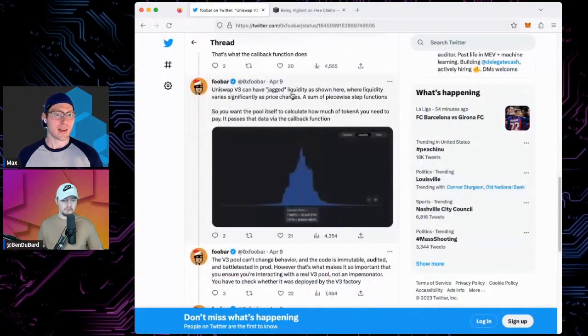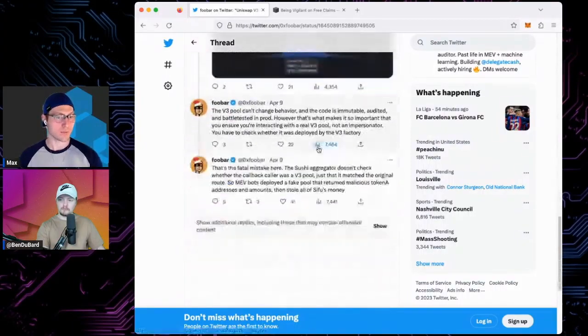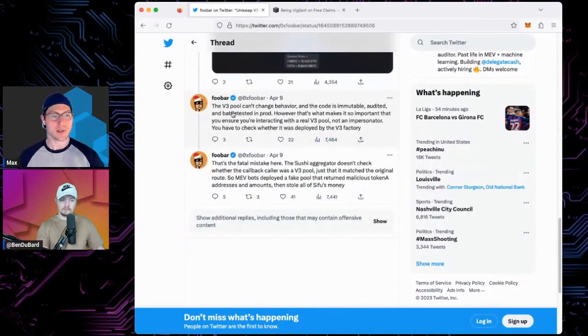Uniswap v3 can have jagged liquidity, shown here, where liquidity varies significantly as the price changes. The sum of piecewise step functions. So if you want to pay, you pull it yourself, calculate how much token A you have, and pass that data via the callback. So just technical details. But here's the interesting part of what actually happened here.